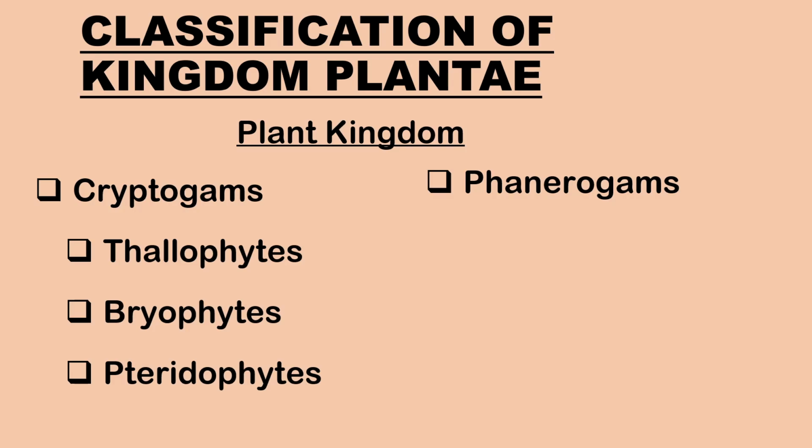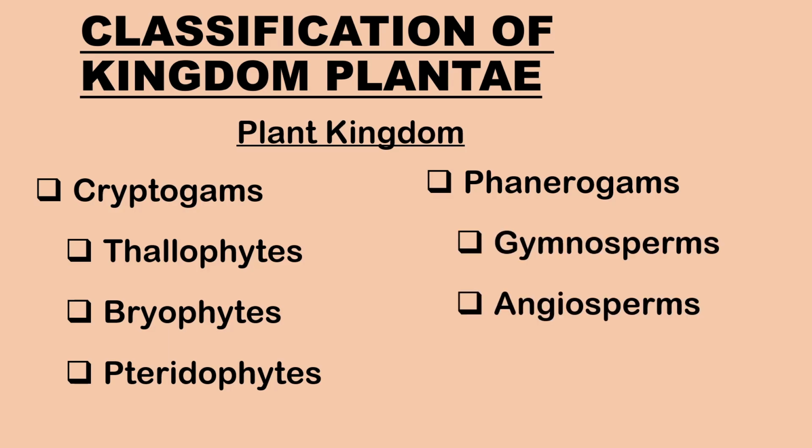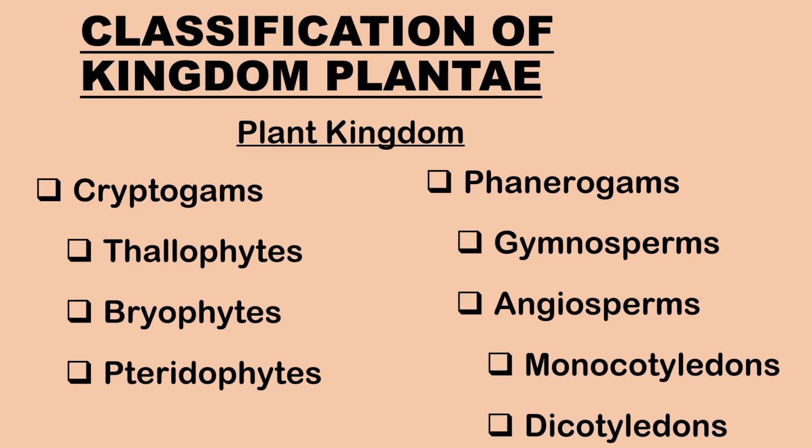Cryptogams are further subdivided into subkingdom Thallophyta, Bryophyta, and Pteridophyta. Phanerogams are divided into Gymnosperms, which are cone-bearing seed plants, and Angiosperms, which are flowering seed plants. Angiosperms with one cotyledon are known as Monocotyledons, and those with two cotyledons are known as Dicotyledons.